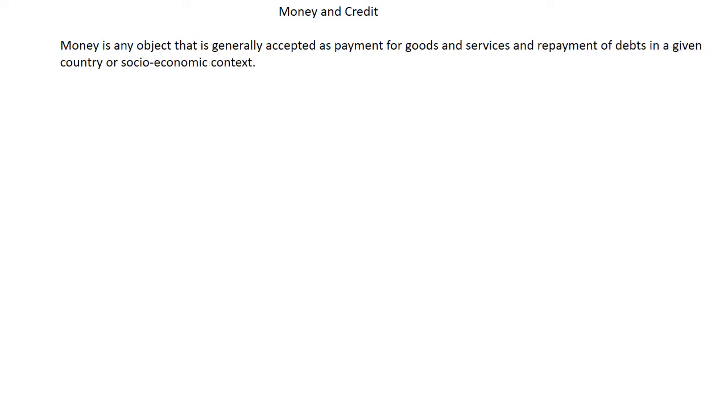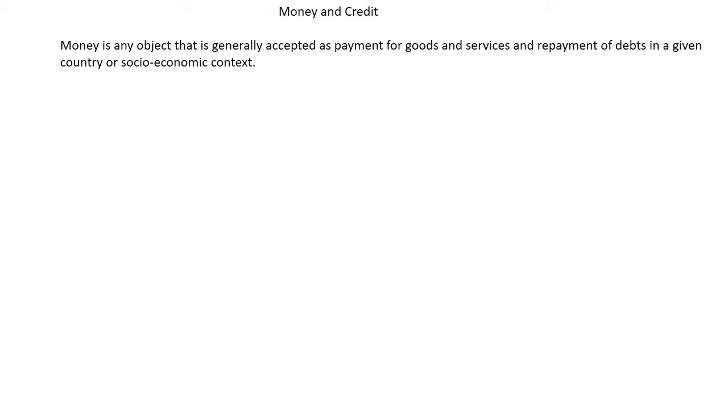In this class, I will be discussing money and credit. What is money? Money is any object that is generally accepted as payment for goods and services and repayments of debt in a given country or socio-economic context. Here we use money to buy things. We can buy anything if we have got money. We can buy things according to our choice, and we can also repay our debt. Means udhar, we can repay our debt through money.